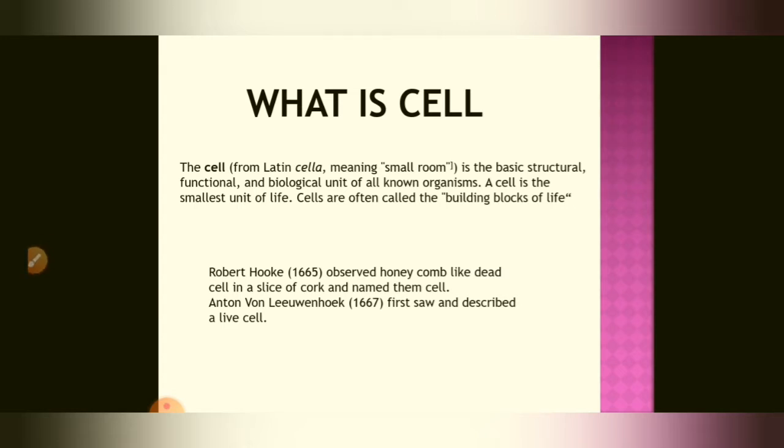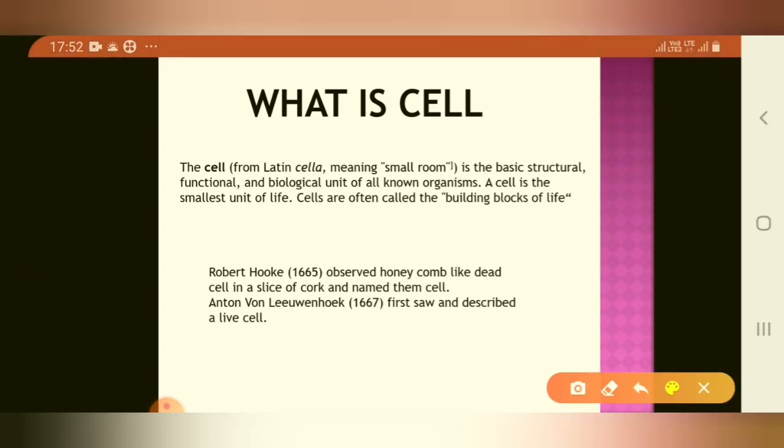So now what is a cell? Generally the cell is from a Latin word, cella, meaning small room. So a cell is a basic structural, functional and biological unit of all known organisms. A cell is the smallest unit of life. Cells are often called the building blocks of life.